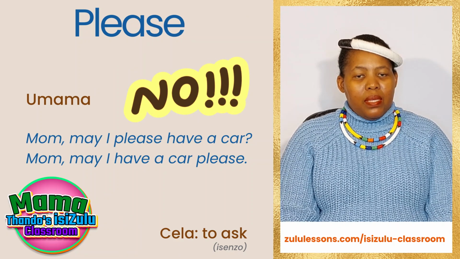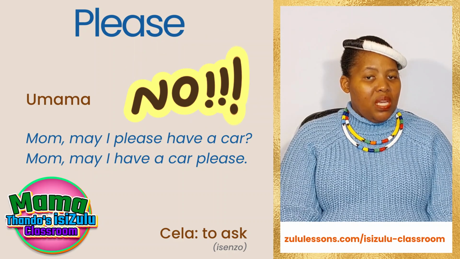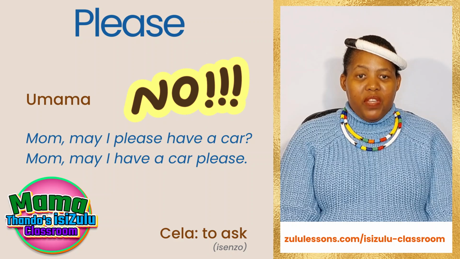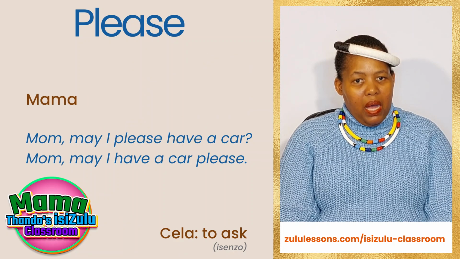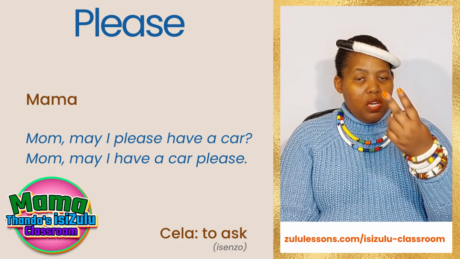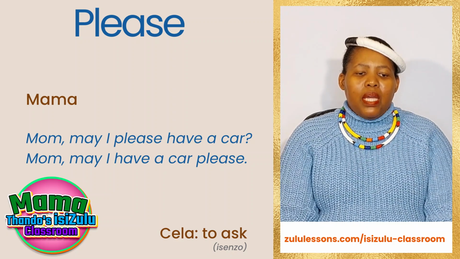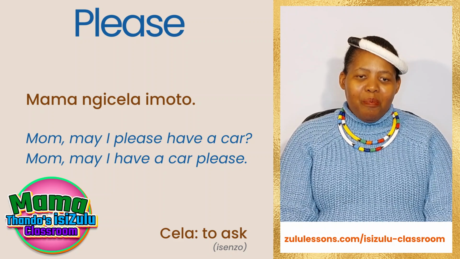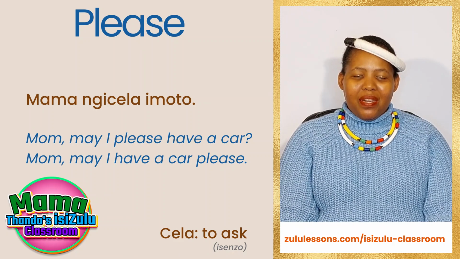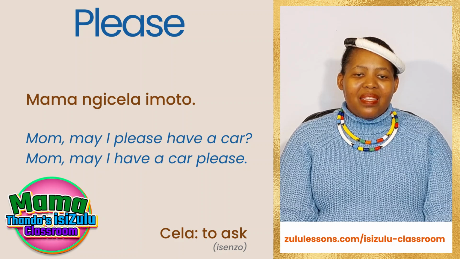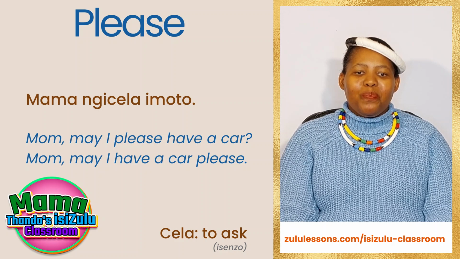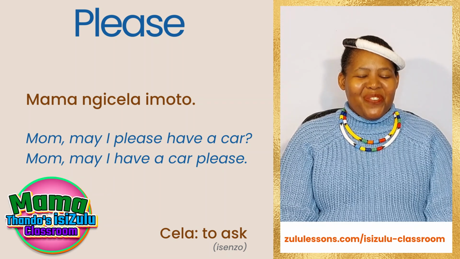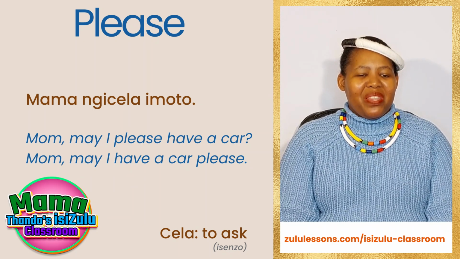Umama. Isiqalo of that noun is u. So, let's remove it and just be left with mama, because we are speaking to her directly. Now, here we are going to say, Mama, ngicela imoto. Repeat that after me, Mngani. Mama, ngicela imoto. Great job. Really happy. I'm so proud about this.